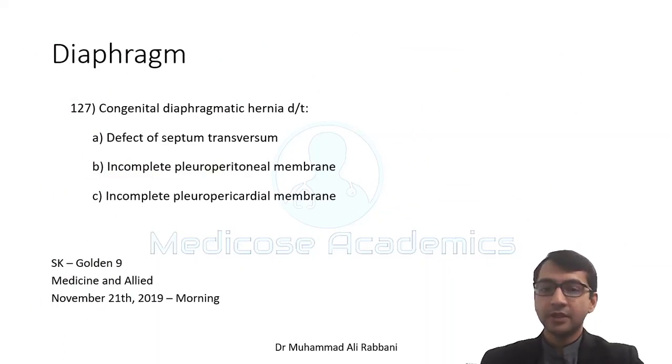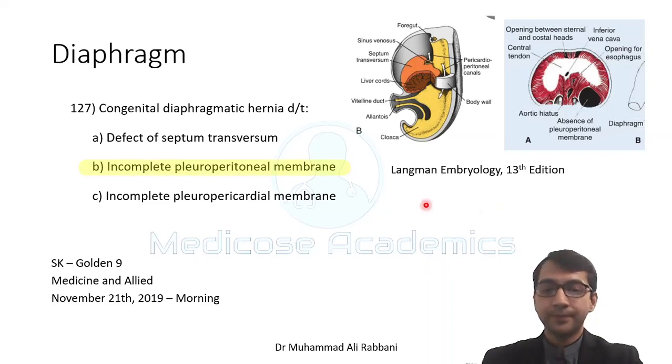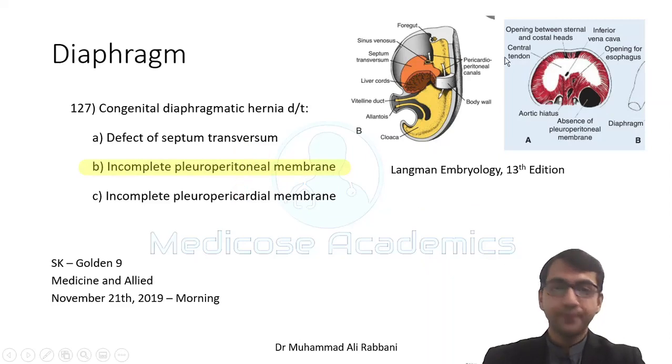Diaphragm, congenital diaphragmatic hernia, it is due to the incomplete pleuroperitoneal membrane. Here is the confusion between the two words, pleuroperitoneal membrane and pleuropericardial membrane. Now let me confuse things even more. The membrane that forms the larger part of the diaphragm, and that is not formed in the case of hernia, is the pleuroperitoneal membrane.